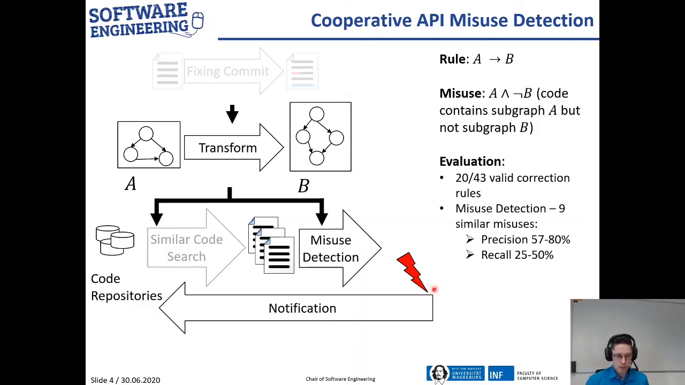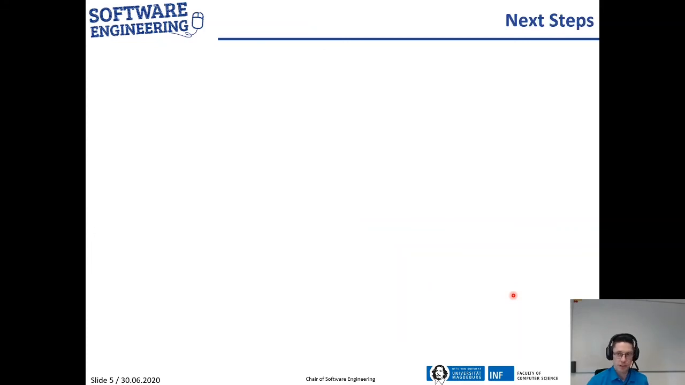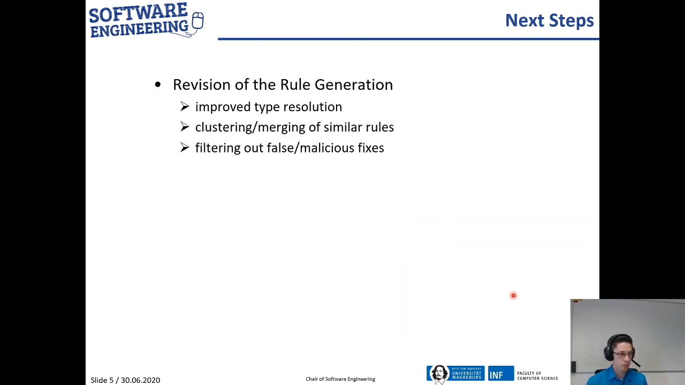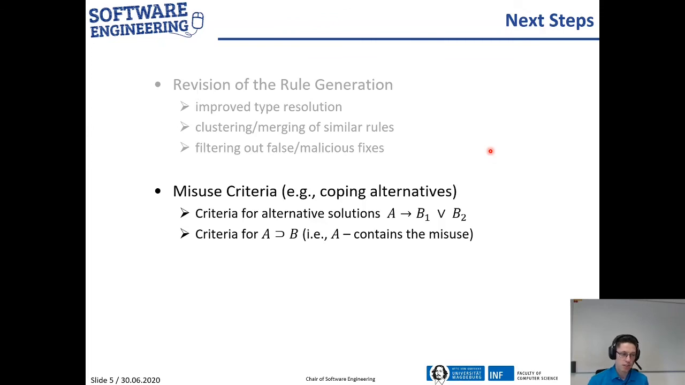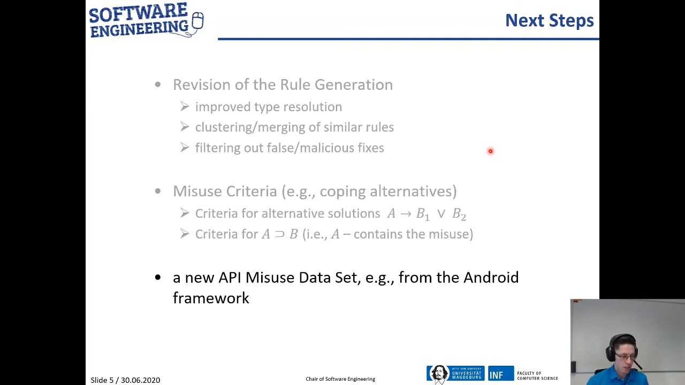And we also saw that we have an improvable misuse detection regarding our very low precision and recall. Therefore, in the next steps, we want to revise our rule generation, in particular the type resolution, because that causes many invalid rules. And we also need other misuse criteria, for example, to cope with alternative solutions like flush or close. And finally, we also want to have a bigger data set, for example, by generating misuses from the Android framework.